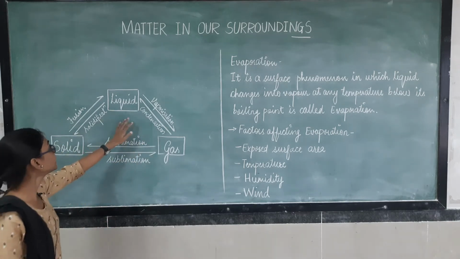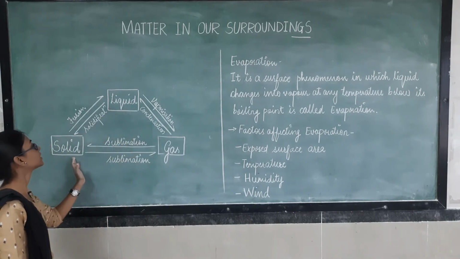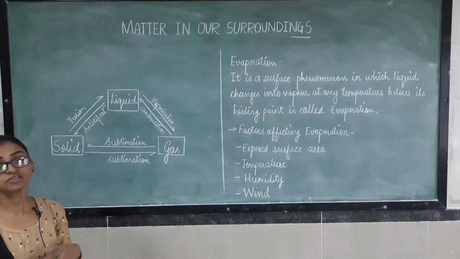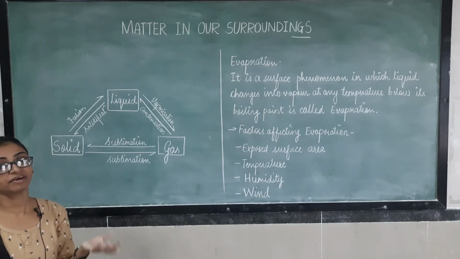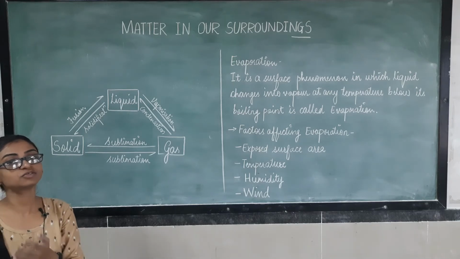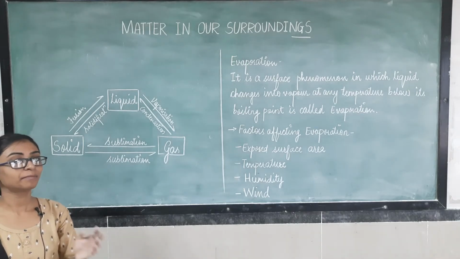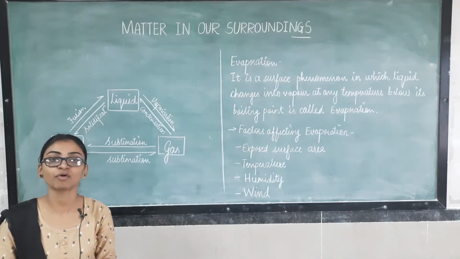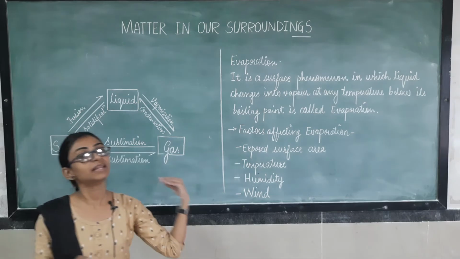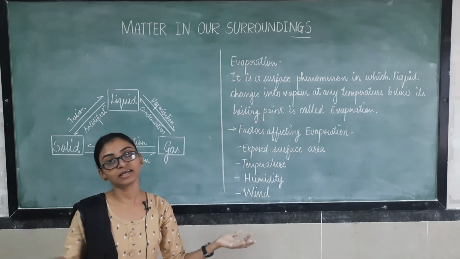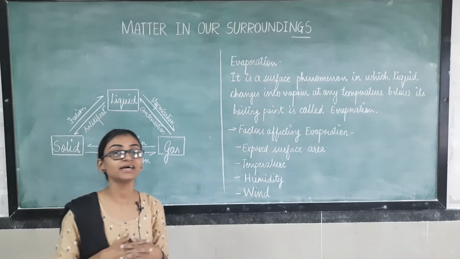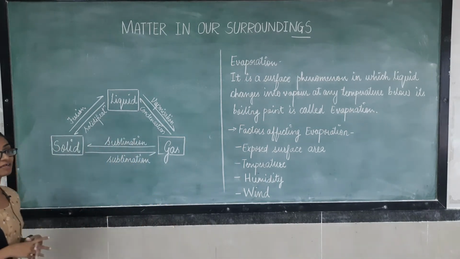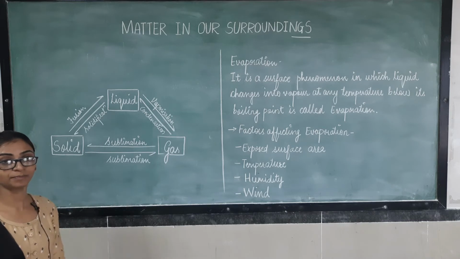So this process is known as condensation. Now this liquid is getting converted into solid. By which process? By solidification. When a liquid is getting solidified, it is known as solidification. Means when we keep the water inside the refrigerator, the solidification of water is happening. That's why the liquid water is converted into a solid ice form. So the interconversion of states is clear.